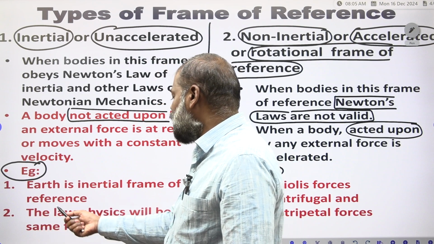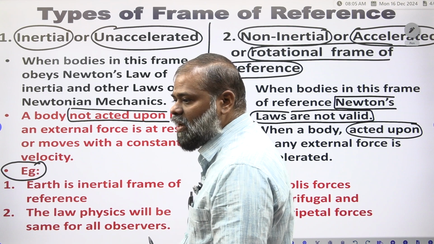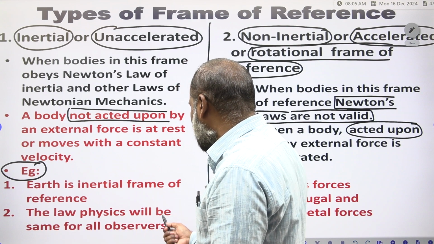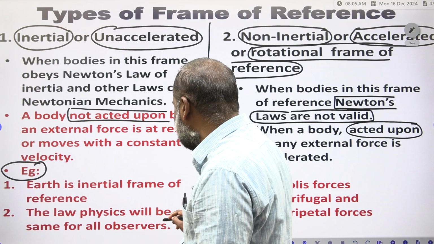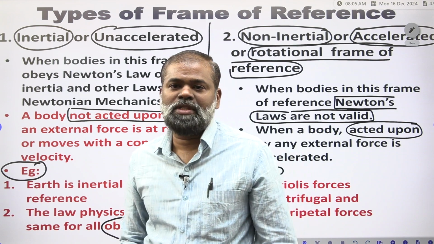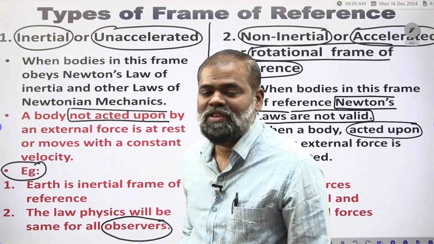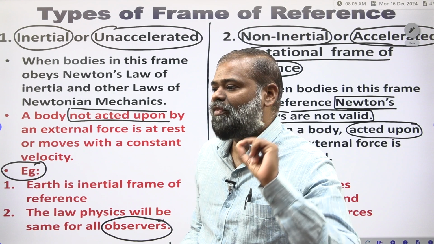The second example is that the laws of physics will be the same for all observers. In the laboratory, you have to take the laboratory observation as a frame of reference, which is an inertial frame of reference.